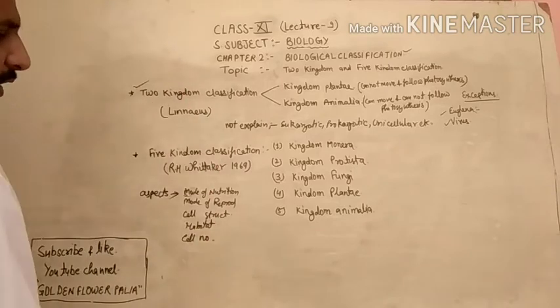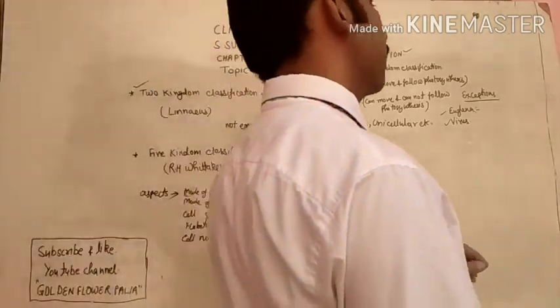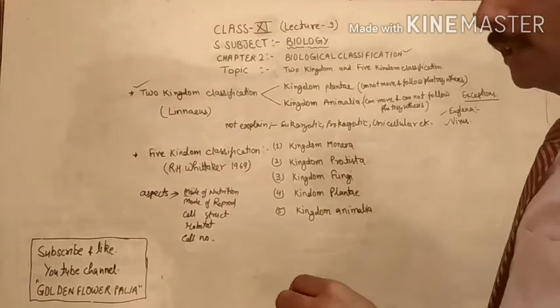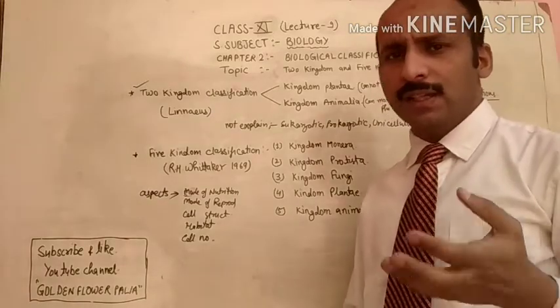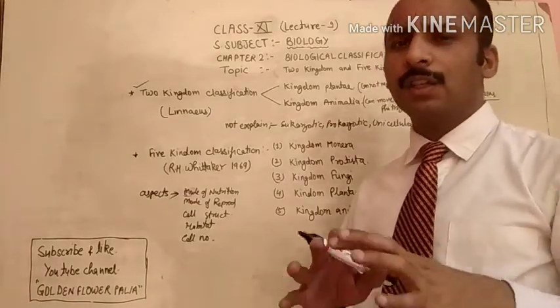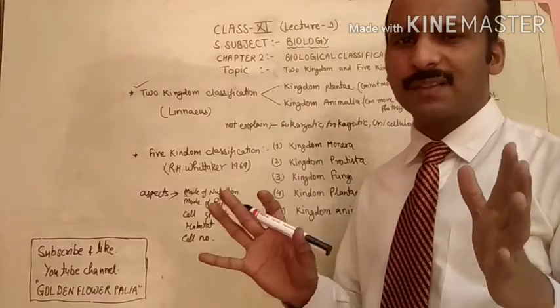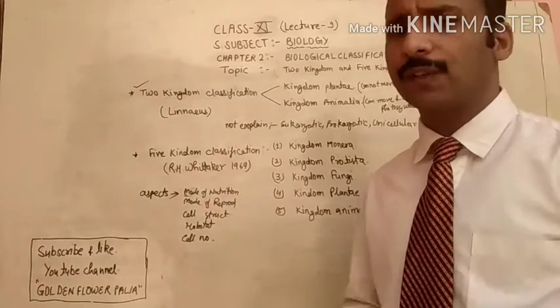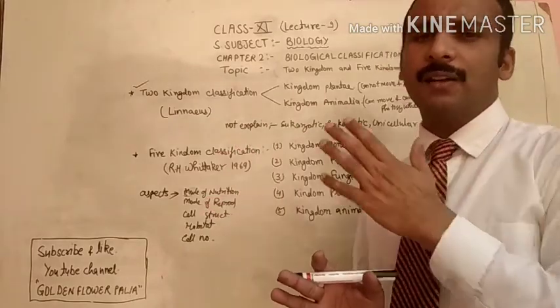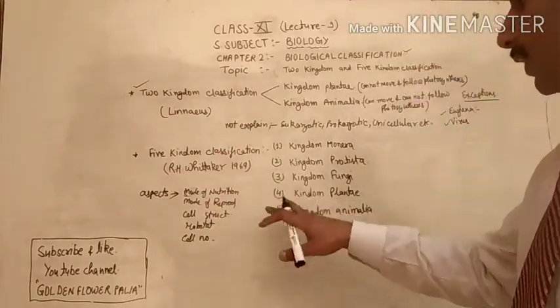Many aspects he has chosen. He has not given the classification on the basis of only one or two characters. He classified the organisms in broad groups, and he studied all aspects of the classification, all the differences in the organisms. Then after that he gave this 5 kingdom classification.